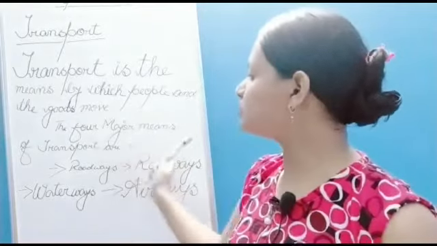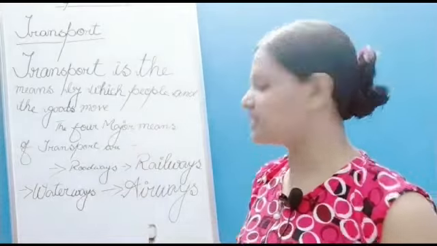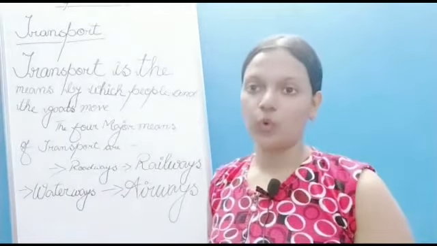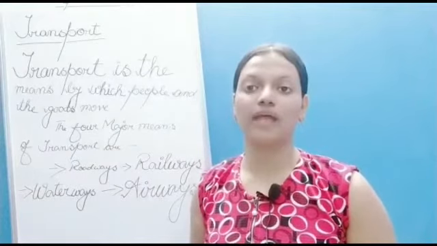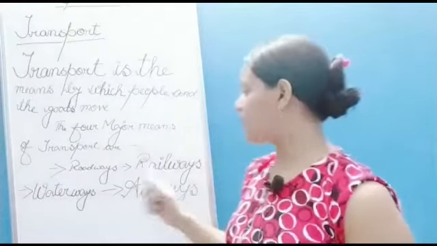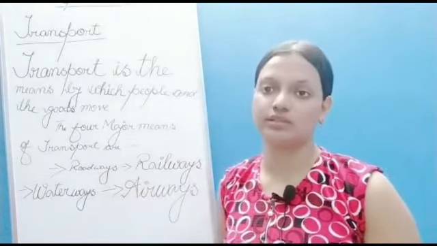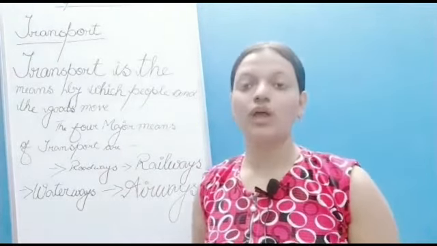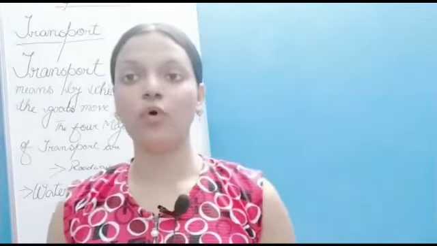The four major means of transport are roadways, railways, waterways and airways. So first we have the roadways, then the railways, then the waterways, and then the airways. Now we will discuss these four major means of transport in detail.